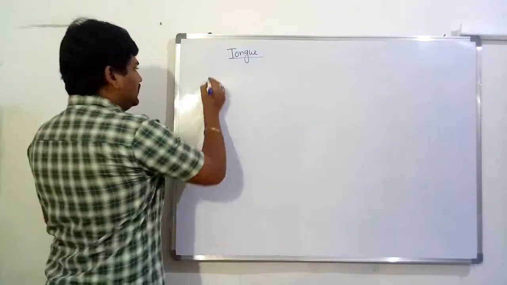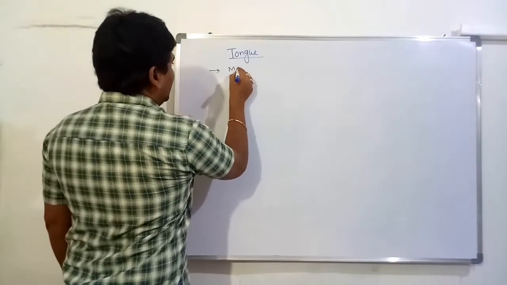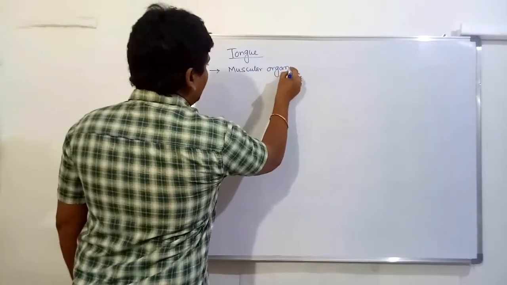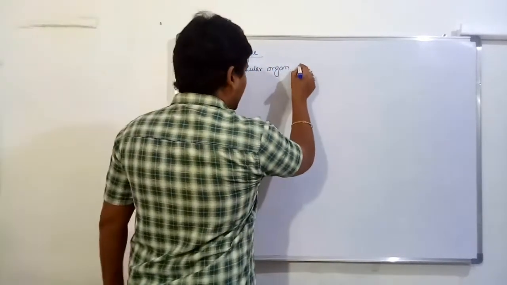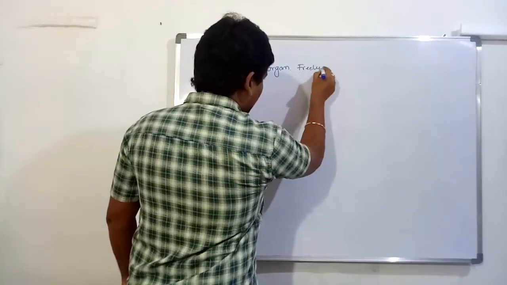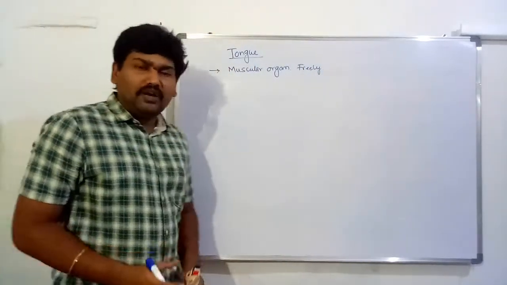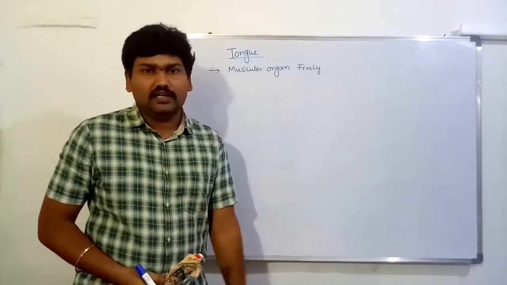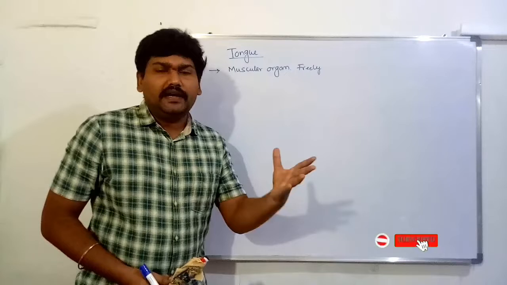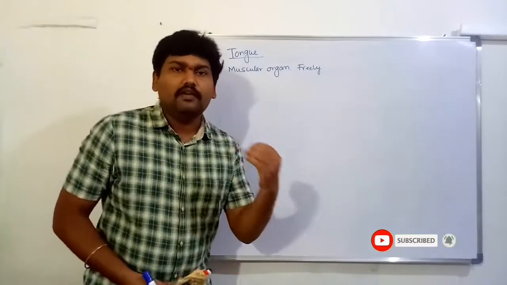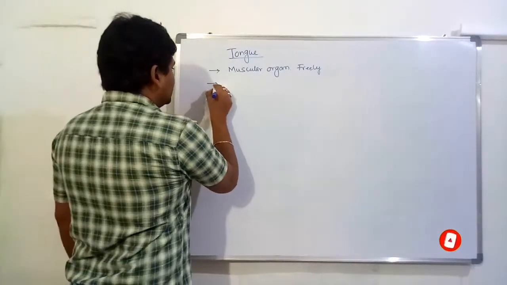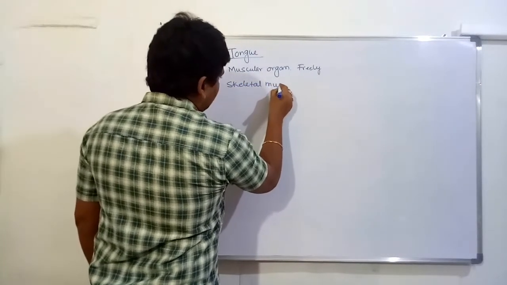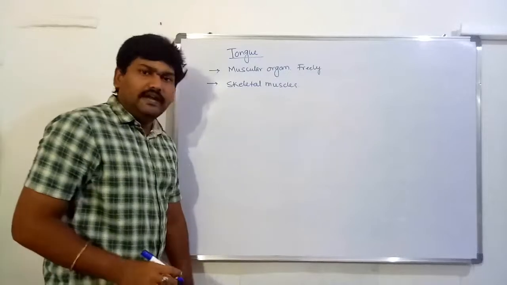We are discussing the tongue. The tongue is a muscular organ and a freely movable organ. It is made up of skeletal muscle. It is not made up of smooth muscle. It is a completely voluntary muscle, not an involuntary muscle. It is made up of skeletal, or voluntary, muscle.